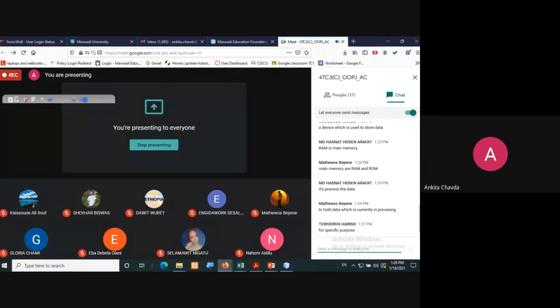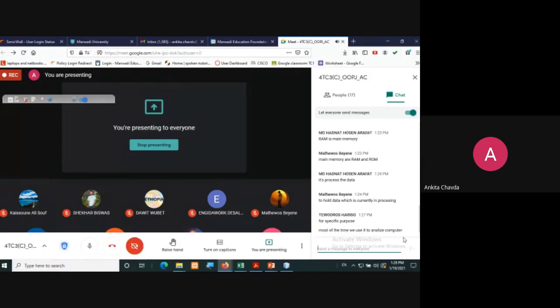Yes, utility. So you can see that any antiviruses will come under this category, utility software, because they would be having that license and all. So those kinds of software will come under this category. Most of the time we use it to analyze the computer. Yeah, that is what I say.